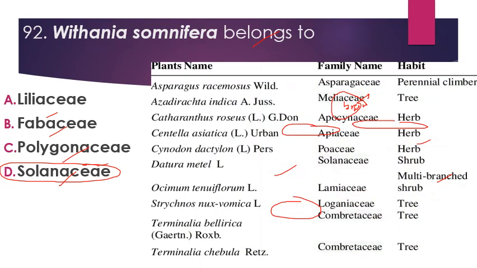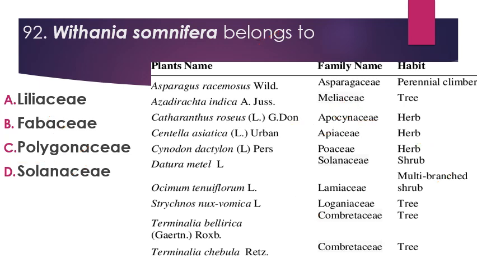We have this table which shows different plants and their families and their habit. Like we have medicinal plant, and that is Asparagus racemosus. It is a member of family Asparagaceae, and it's a perennial climber. Then we have Azadirachta indica, which we call neem. This is a very important medicinal plant. It belongs to family Meliaceae, and its habit is that it's a tree.